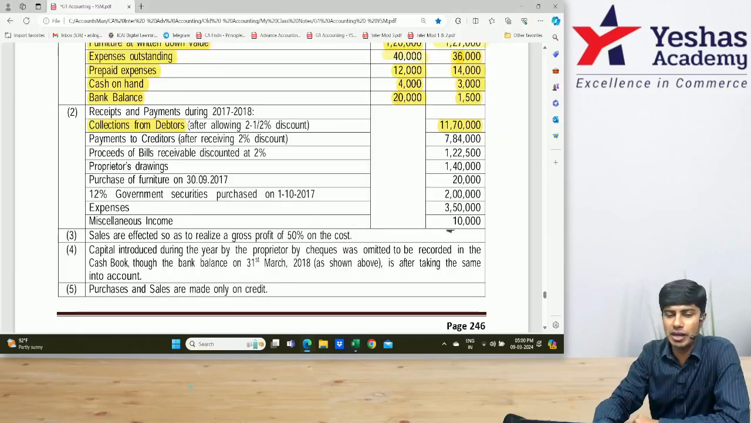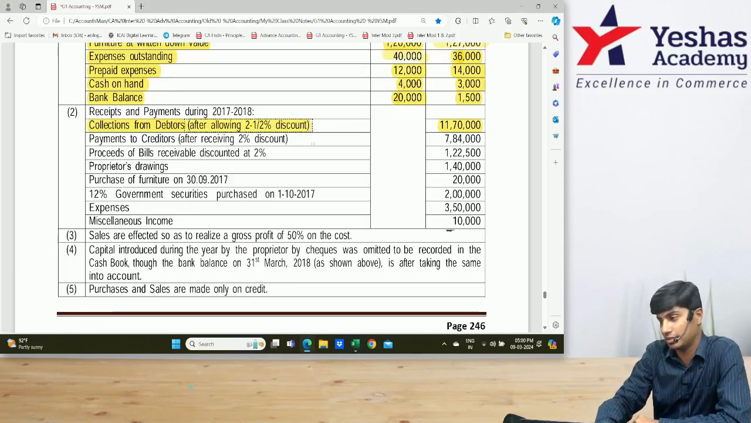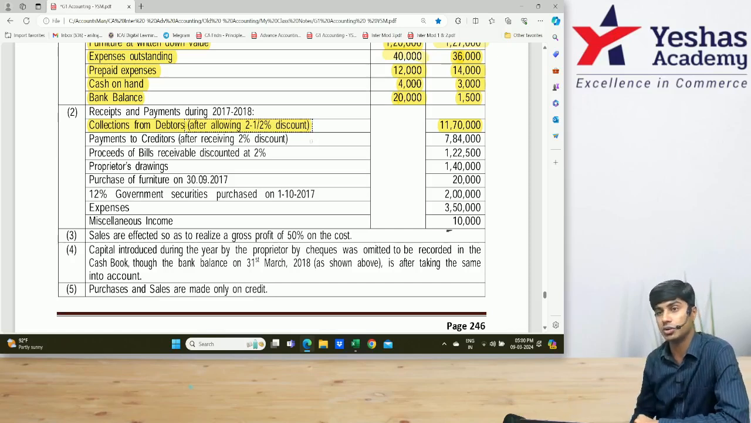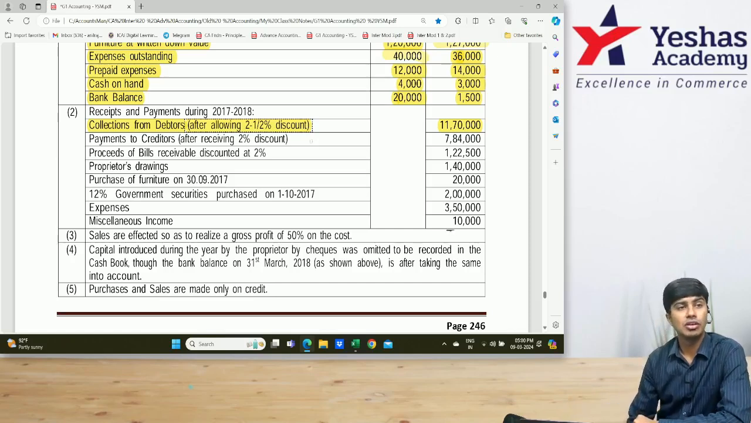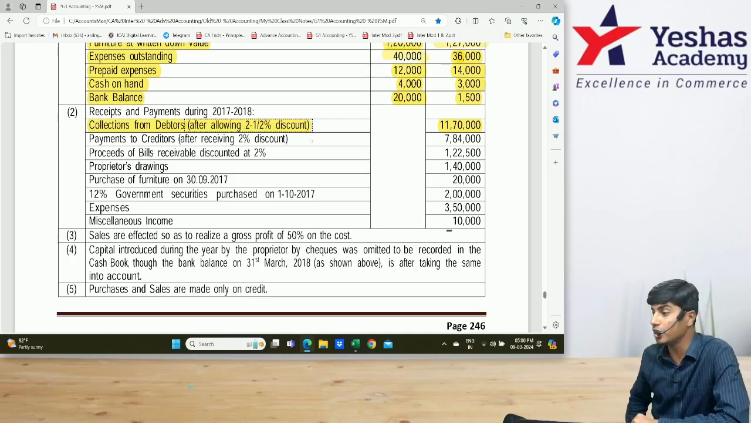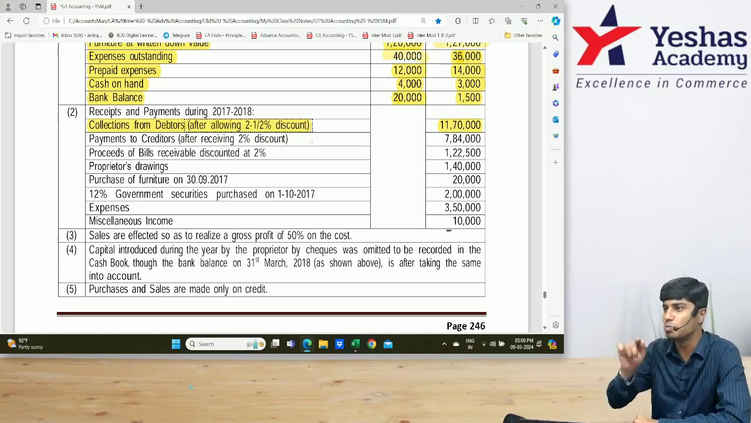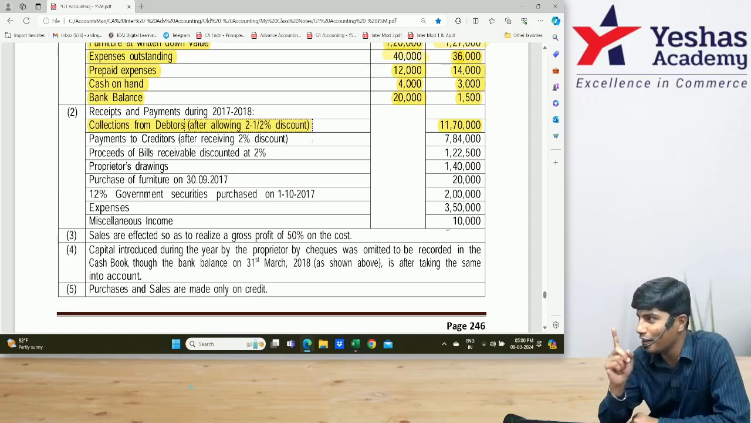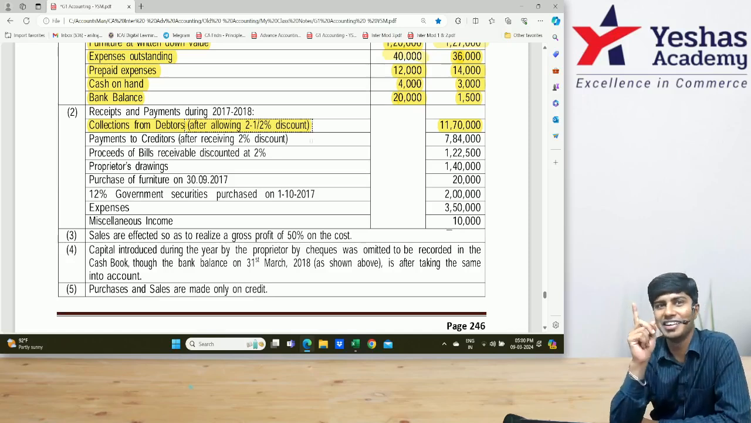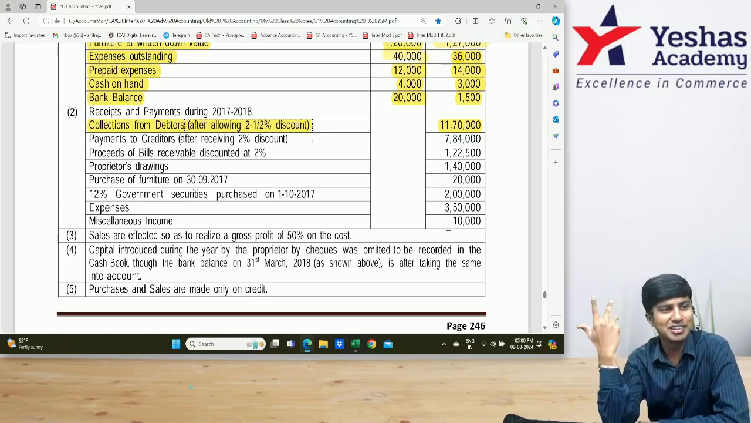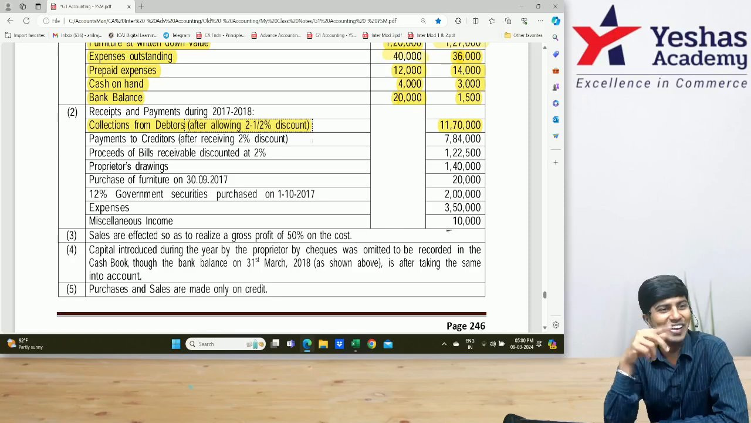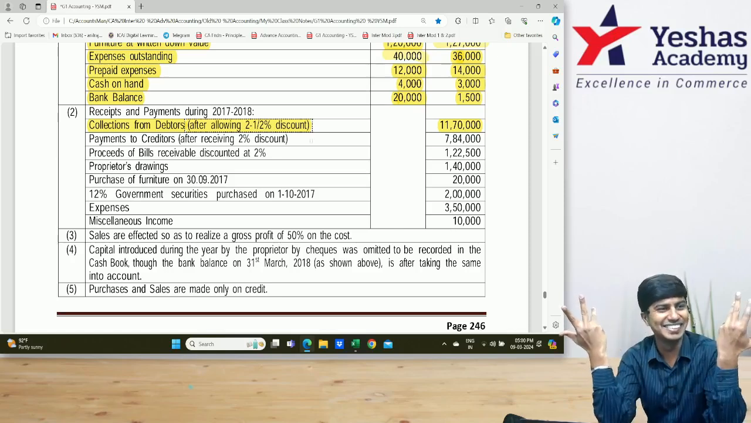Now read this part. After allowing 2.5% discount. How much discount did you give? 2.5%. That's not 2 minus 1.5, it is 2.5%. Everyone understood this? Okay.